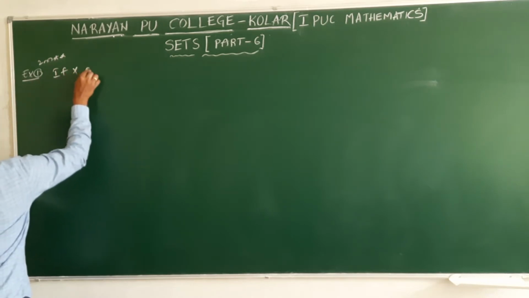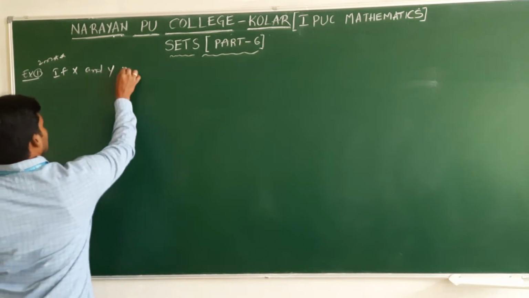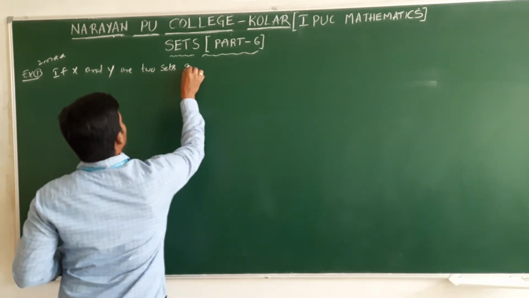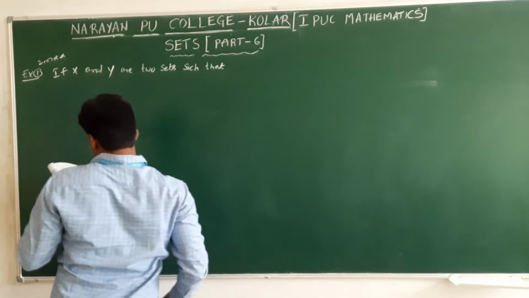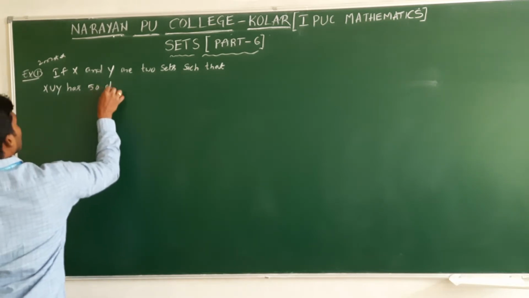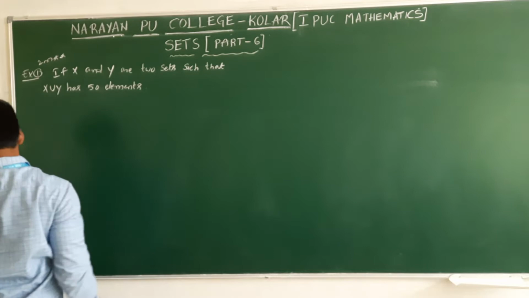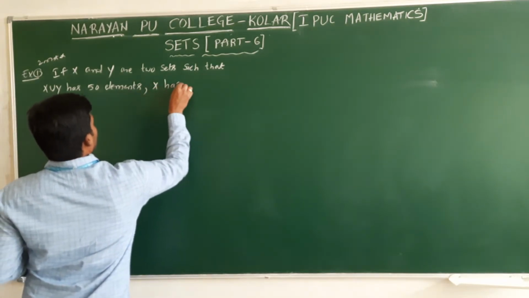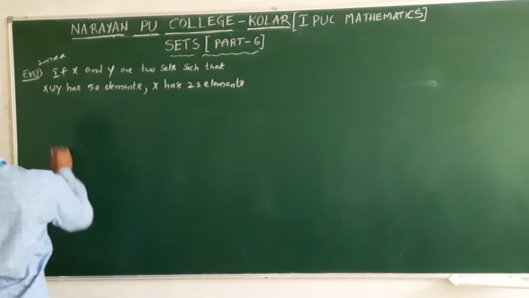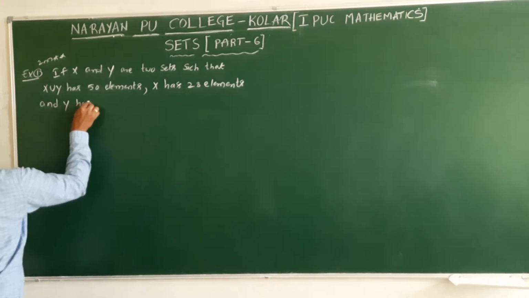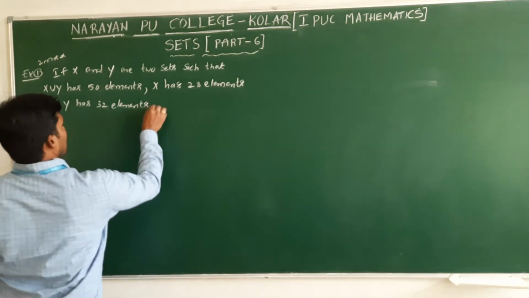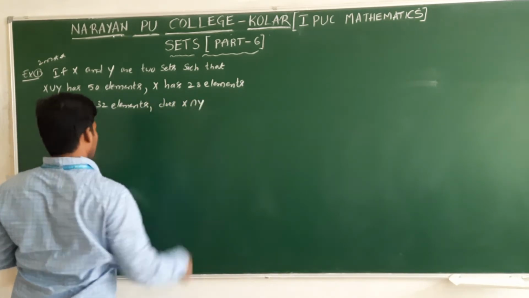If X and Y are 2 sets such that X union Y has 50 elements, X has 28 elements and Y has 32 elements, how many elements does X intersection Y have?